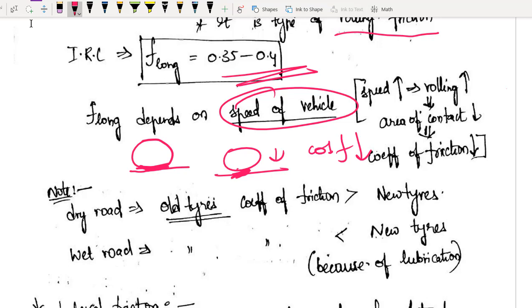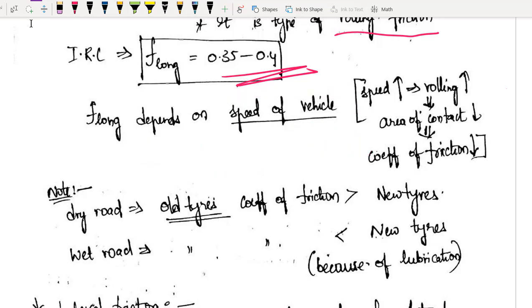What happened? The speed is very less, the area of contact is high. But whenever you are rolling, you will not see that much effect. The area of contact becomes very less. So in the first case my friction is very high, and in this phase when you already have a rolling body, your coefficient of friction will be less. I hope the concept is clear for you, right?